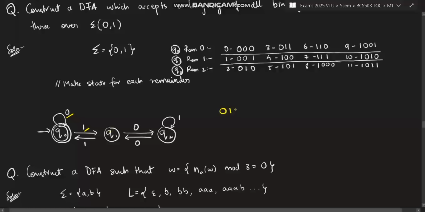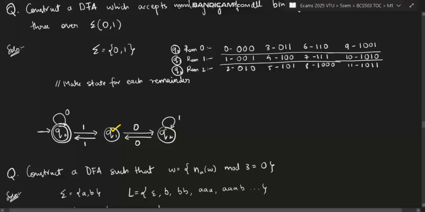That means 0, 1, 1. Now check 0, 1, 1 where it is. It is in remainder 0, which is Q naught. So 0, 1, 1 will be corresponding to Q naught. And finally from here I am going through 1, right? So it will be 0, 1, 1 through Q naught. Like that, 0 and 1 is defined for this. Now define 0 and 1 for this. Currently nothing is defined for this.